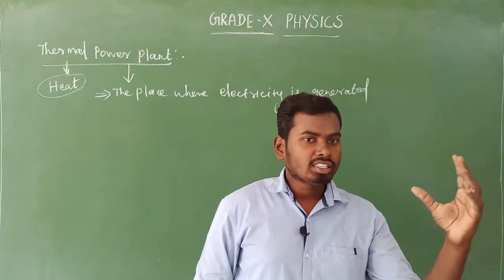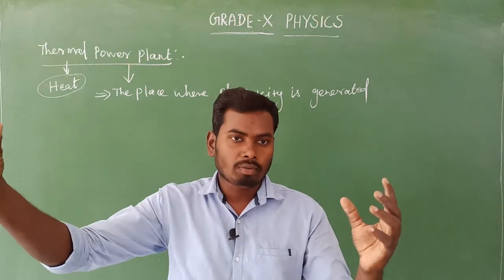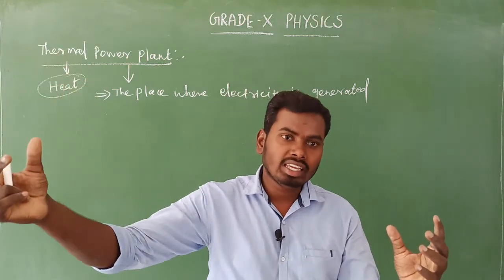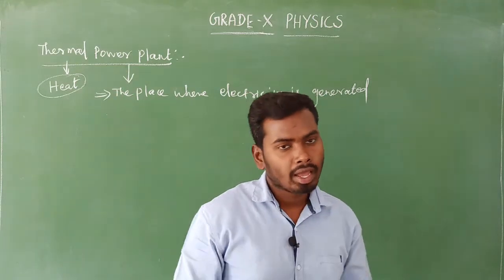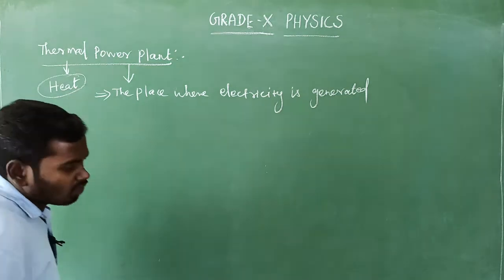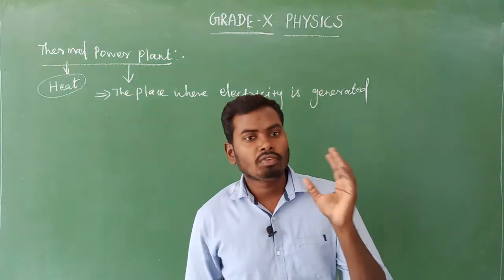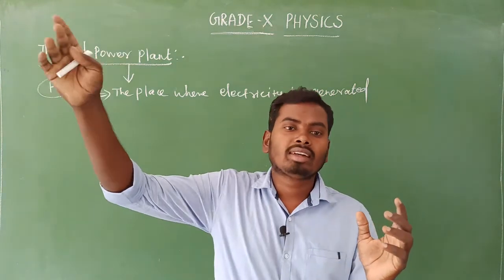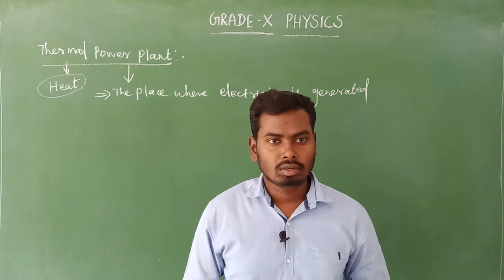Even in a thermal power plant, some source of energy is converted into electrical energy. Let's get started.